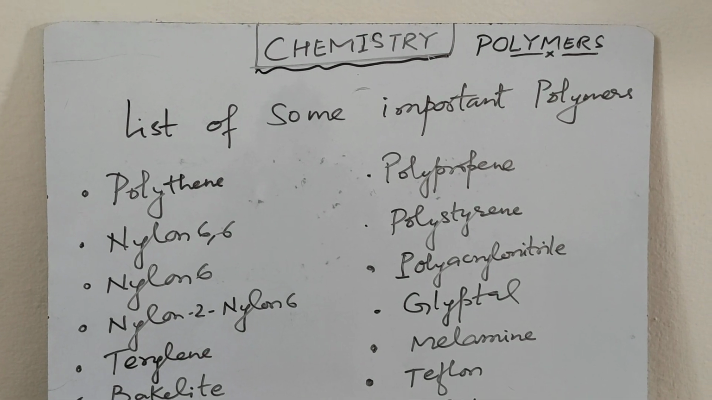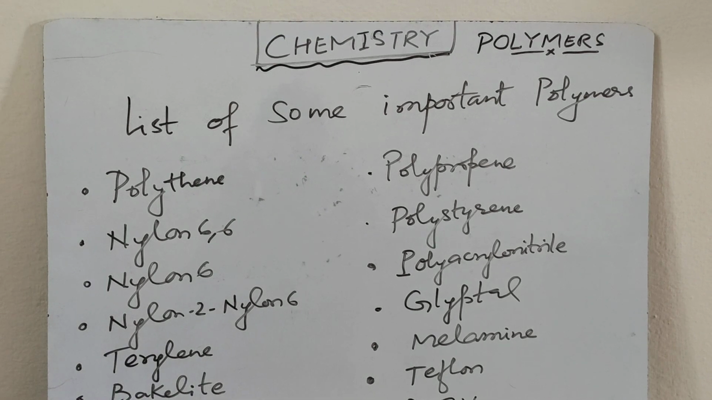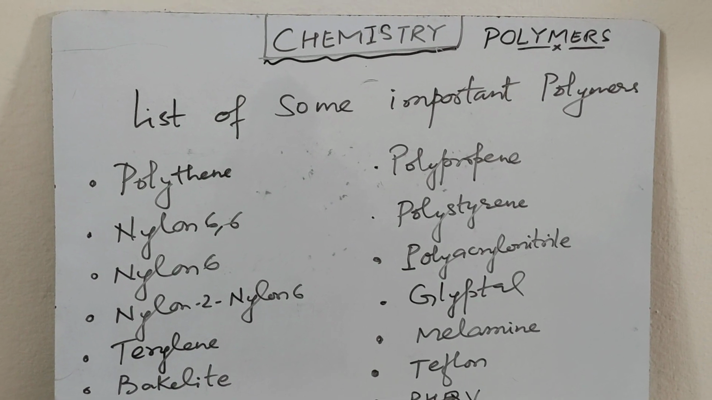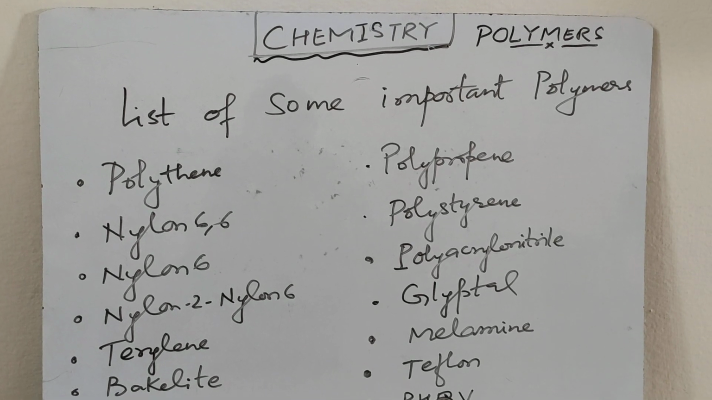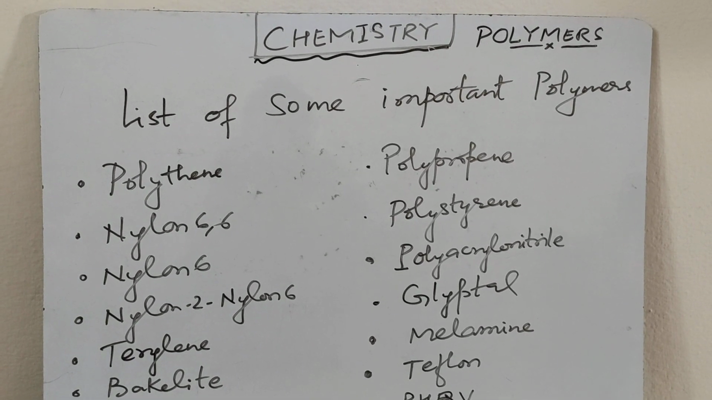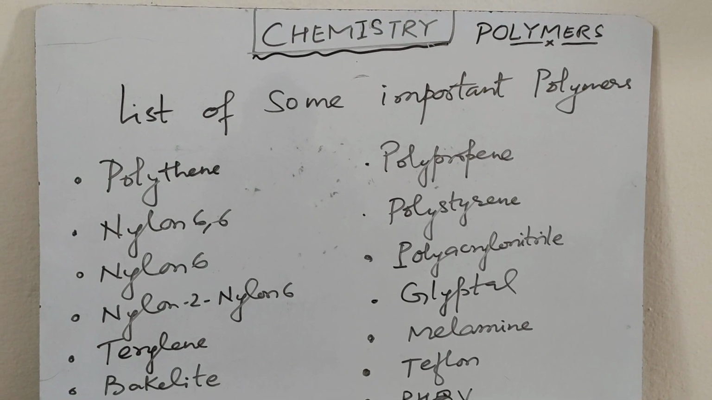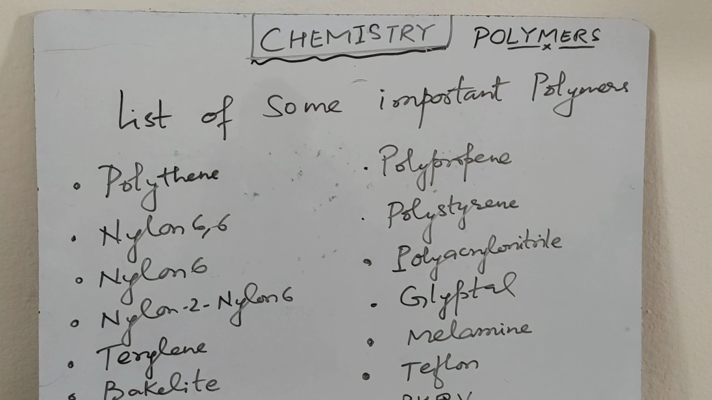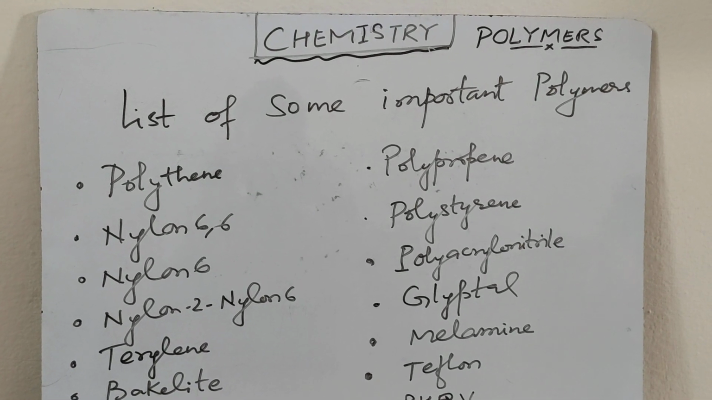Nylon 6. Nylon 6 is formed by caprolactam. It is a cyclic amide called lactam. Nylon 2, Nylon 6 is a biodegradable polymer which can be degraded by the activity of microorganisms like bacteria and fungi. The monomers used to prepare nylon 2, nylon 6 are glycine plus aminocaproic acid.